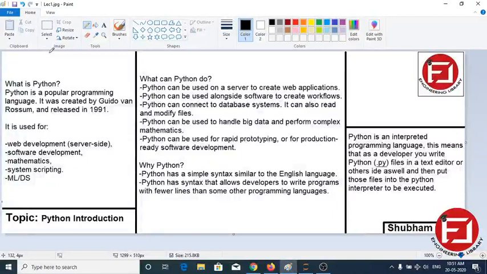That is why in this series, after a few basics of Python concepts, we are going to quickly start building programming logic. So what I have said till now is why and where Python is used: in web applications, creating workflows, connecting to database systems, modifying files, handling big data.